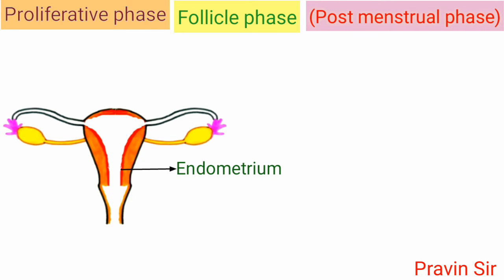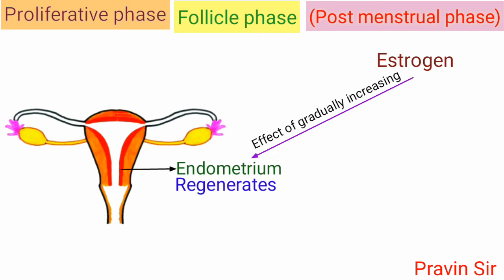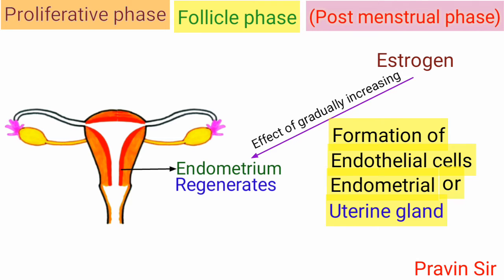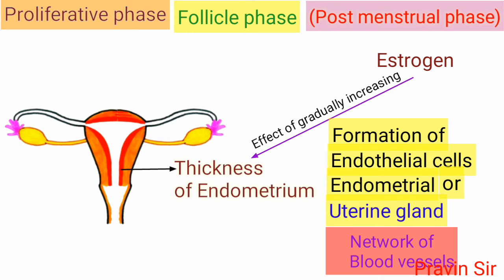Endometrium begins to regenerate under the effect of gradually increasing quantity of estrogen. Regeneration also involves formation of endothelial cells, endometrial or uterine glands, and network of blood vessels. Thickness of endometrium reaches 3 to 5 millimeter.